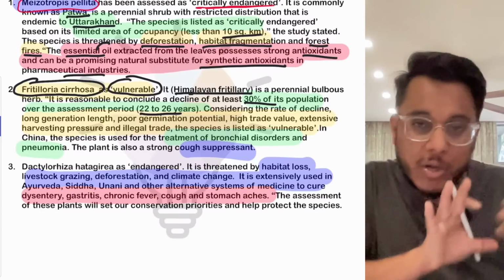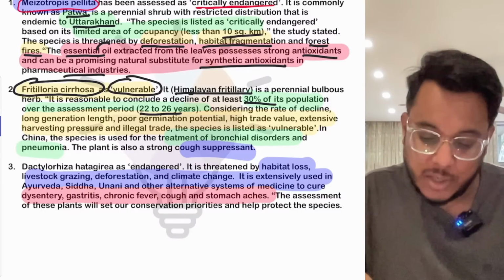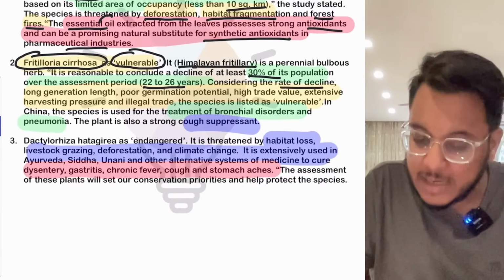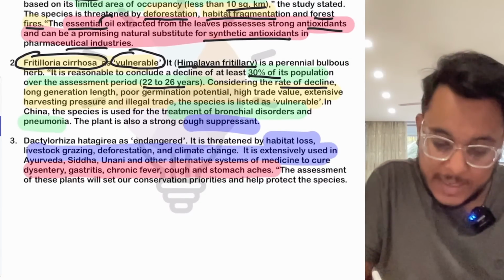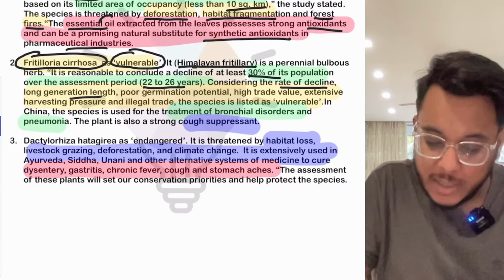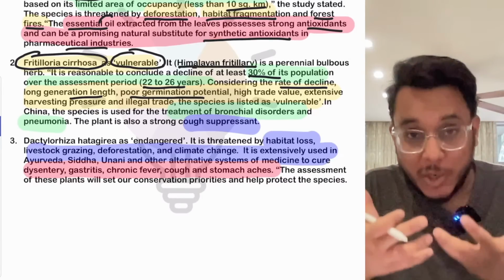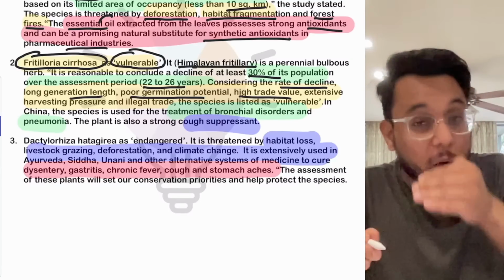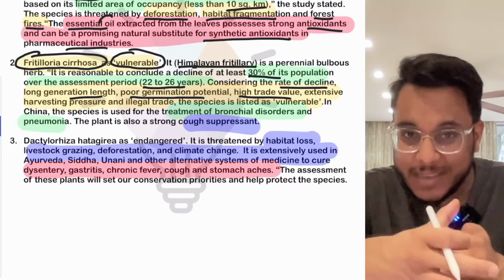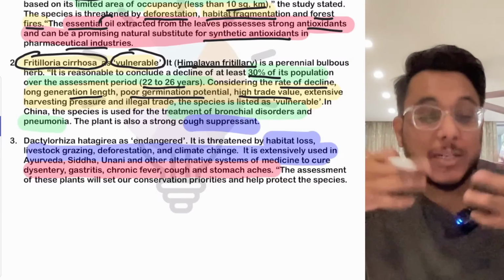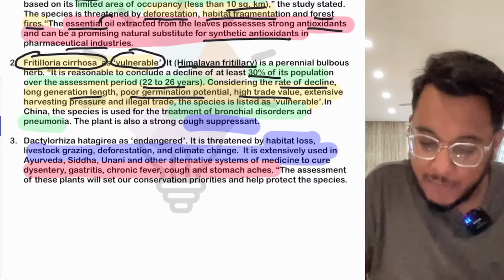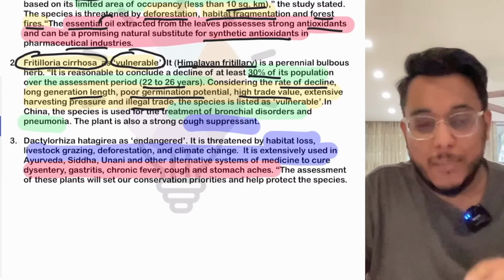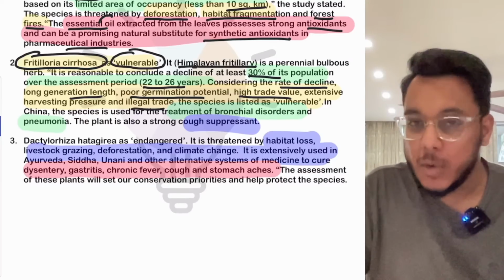So, over the last 20 to 26 years, 30% of its population has declined. Moreover, the rate of decline is very fast. There is the long generation length and poor germination potential; germination of this particular plant is not happening. Then there is a high trade value of this plant. Because of the high trade value, the plant is getting extracted and naturally the plant is not growing. After that, there is extensive harvesting pressure and illegal trade. Because of this, it is called vulnerable.